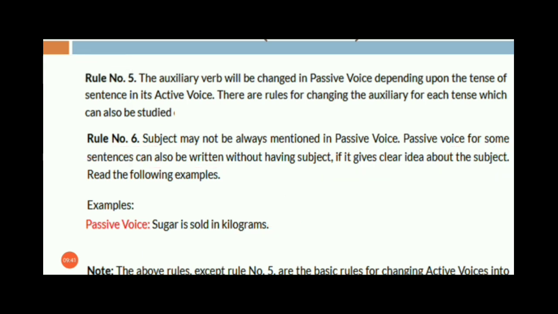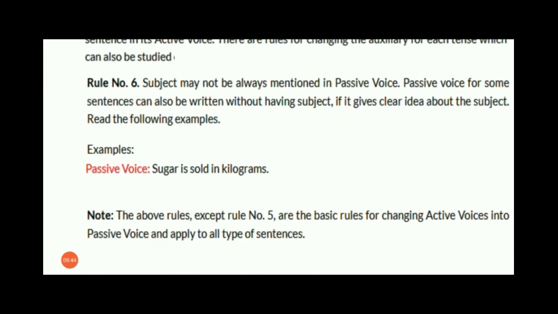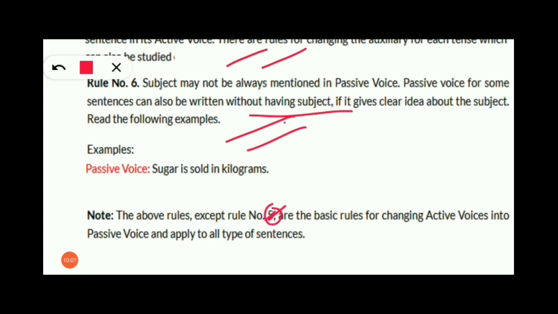Fine. Now what it is saying here: the above rules except rule number 5 are the basic rules for changing the active voice into the passive voice, and all types of sentences apply them. So except rule number 5, all the rules are the basic rules which have been used. I hope rule number 5 is also very much important, and rule number 6 is used sometimes, because sometimes the subject is not mentioned clearly to us. So then there is no need to use the subject in the passive voice.